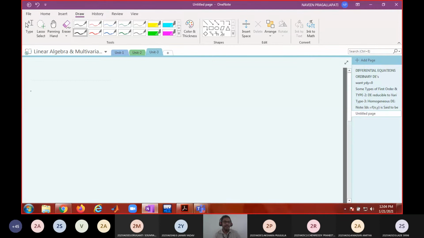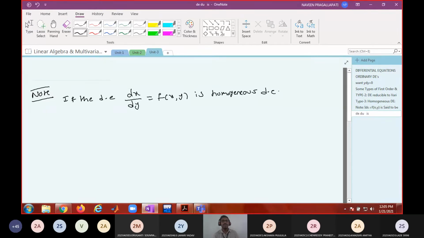Sometimes, write one note. Sometimes if the DE is like this, instead of y as a dependent variable, if x is a dependent variable, then how do you solve?